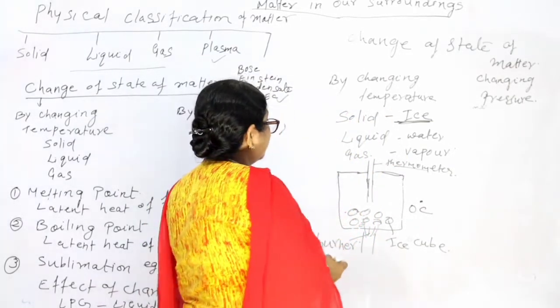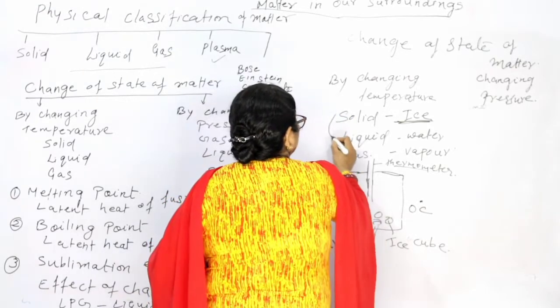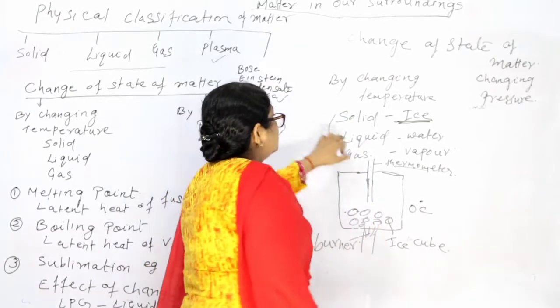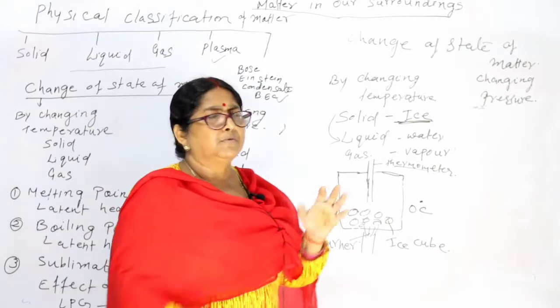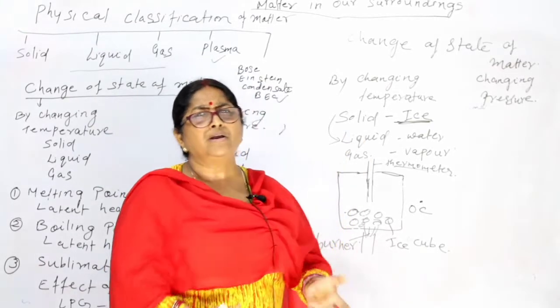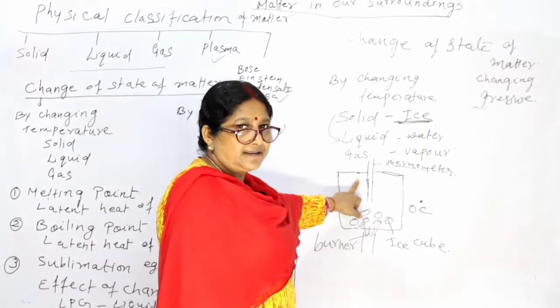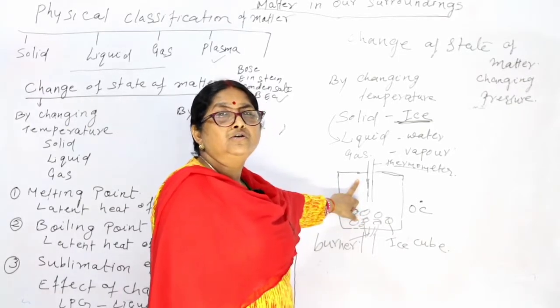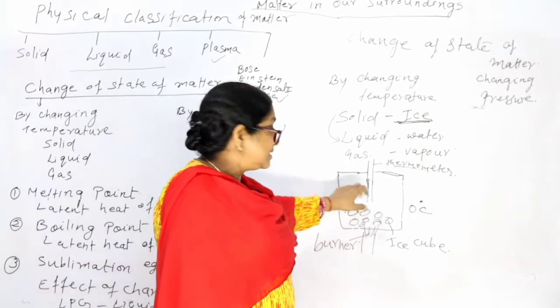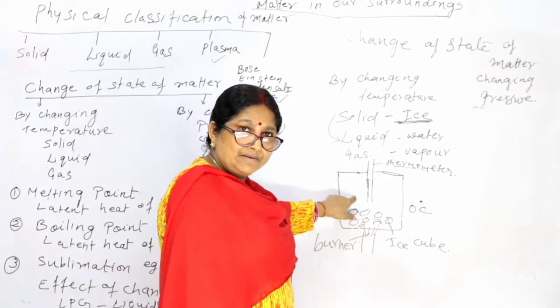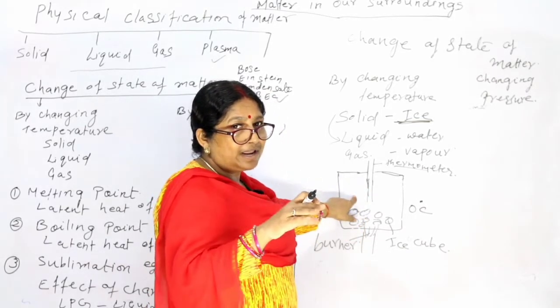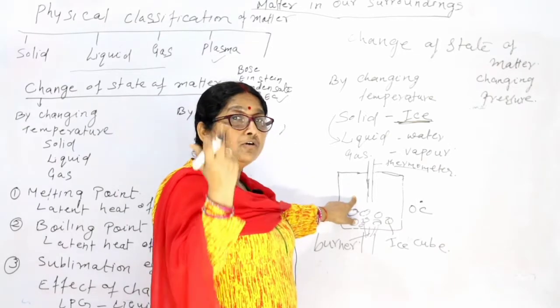Now what happens? When you give more heat, then this will vaporize. That is, this will change into vapor. First this ice will change into liquid, then again you are giving more heat, then it will change into vapor,